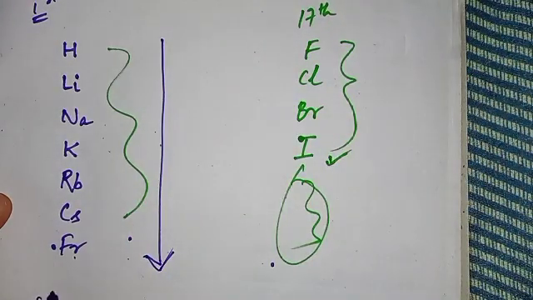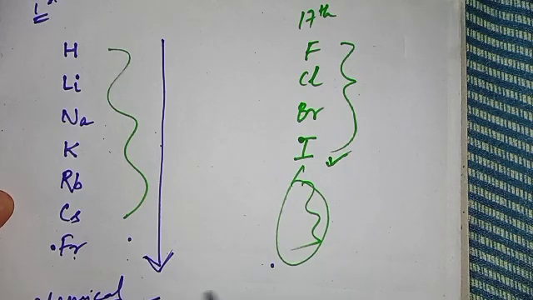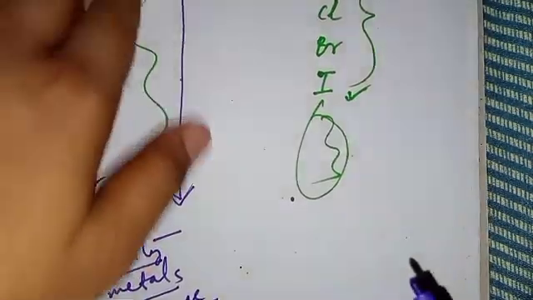So chemical reactivity of metals increases. Chemical reactivity of metals increases when we move down a group.